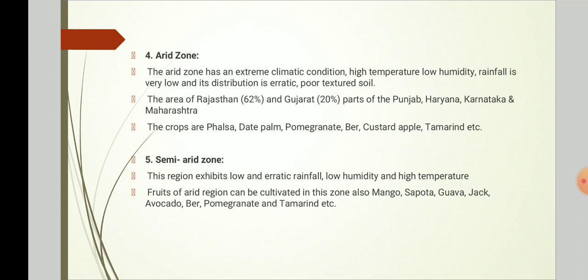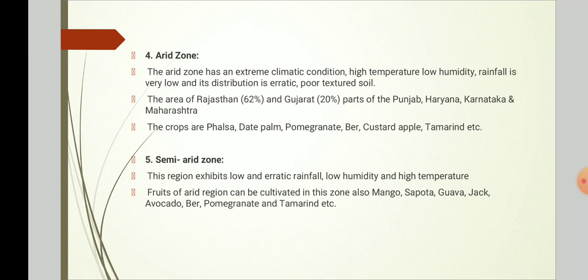The area covers Rajasthan 62%, Gujarat 20%, and parts of Punjab, Haryana, Karnataka, and Maharashtra. The crops grown in this zone are phalsa, date palm, pomegranate, ber, custard apple, tamarind, etc.